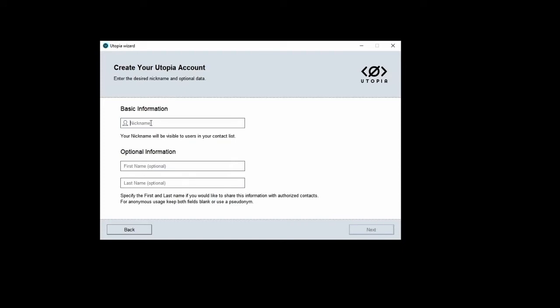A nickname is the alias or username visible to all other users subscribed to the same channels as you with a public guest list, including users who come to learn of your public key, regardless of whether or not they may be in your personal contact list. The first and last name fields are optional and so may be completed with a pseudonym or left blank. These fields will only be visible to authorized users in your personal contact list.